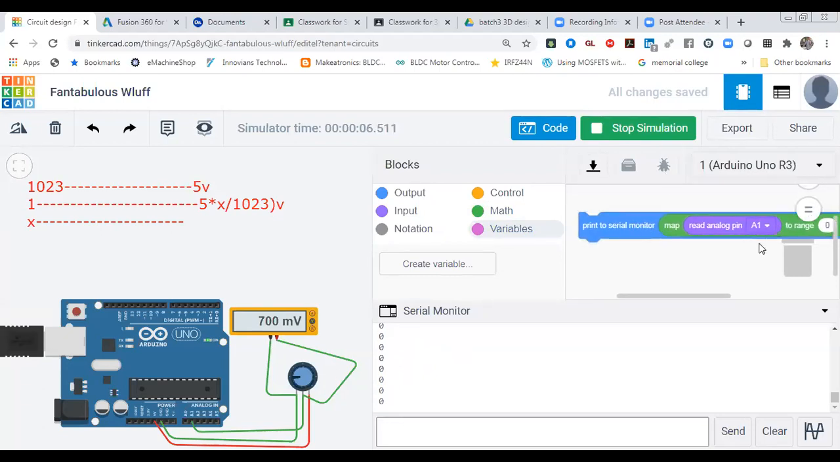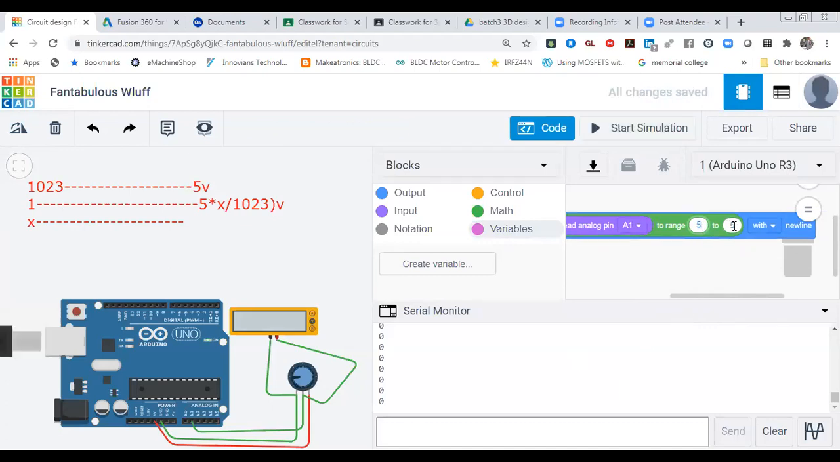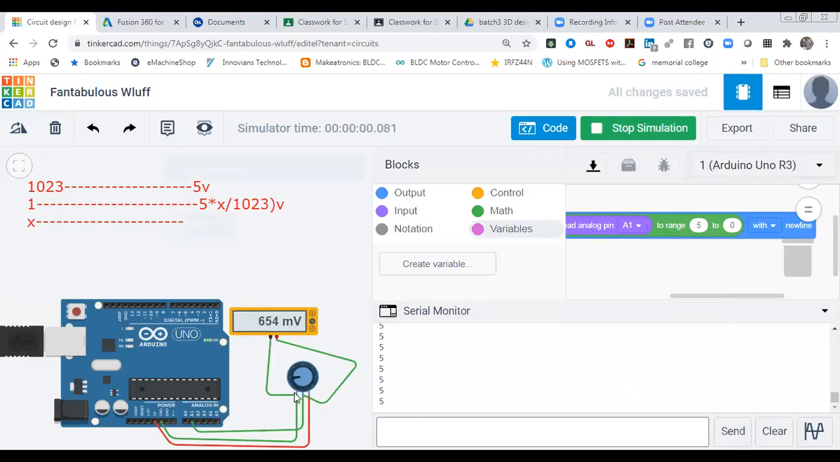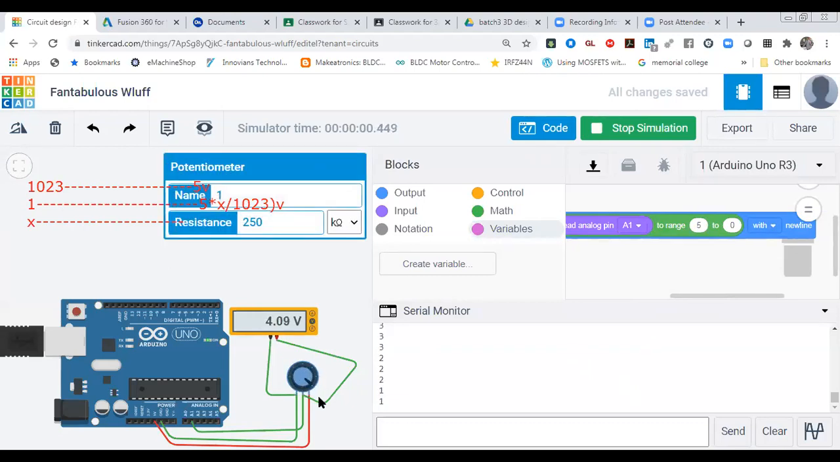If you want to convert it in a reverse order, I have written the formula of direct 1023, converting from 0 to 1023 voltage to 0 to 5 volt. But if you want to do it in a reverse order, how can you do it? Reverse order means the output should change from 5 volt to 0 volt. Let's see what is happening over here. At the maximum value of the potmeter, we will get 0 value. Let's rotate it. Over here, you are getting 0. At the minimum value, you are getting 5 volt. So this one we can also use.